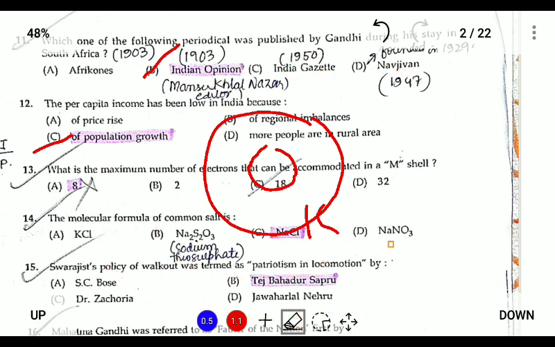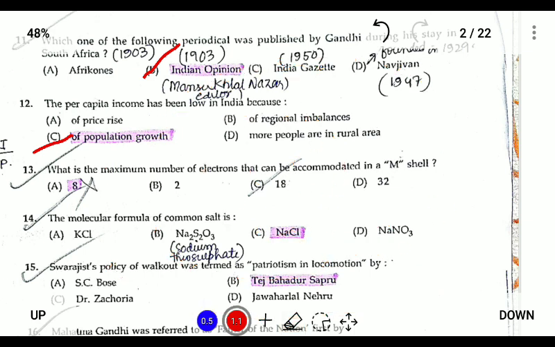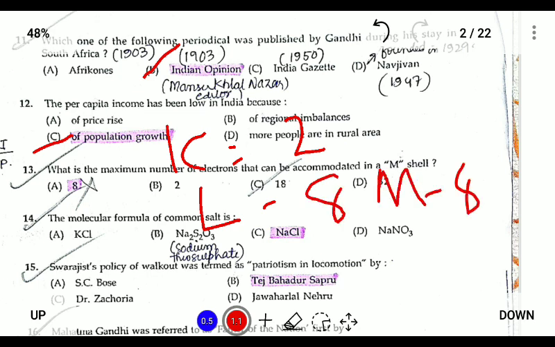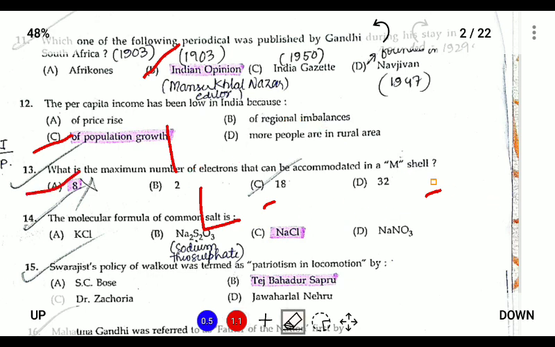So for a K shell it is 2, for L shell it is 8, and for M shell also it will be 8. So the answer is 8.